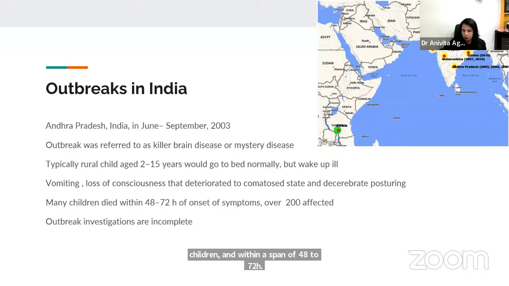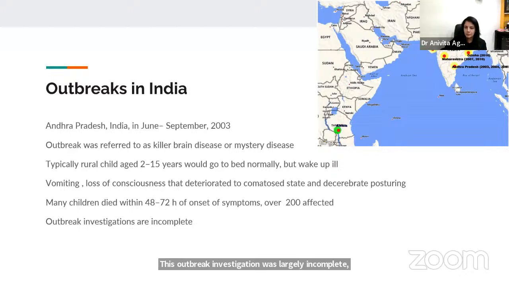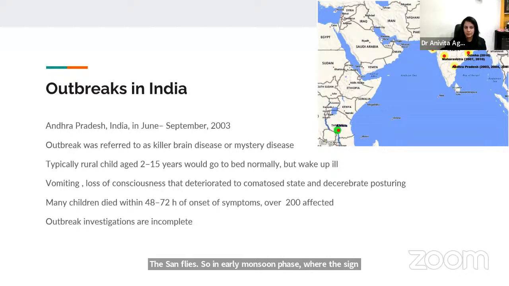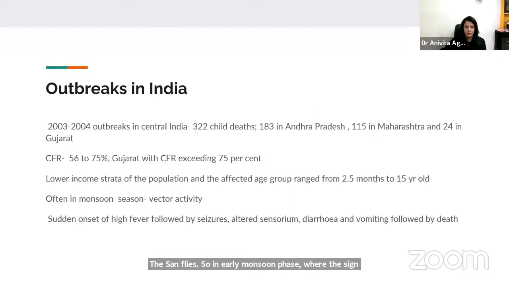This outbreak investigation was largely incomplete, but they were able to establish isolation of Chandipura virus from the serum as well as from the PCR samples to confirm that this was a Chandipura outbreak. However, the evolution of vectors was ongoing, and it was later associated with the sandflies. So in the early monsoon phase, where the sandfly replication is at its peak, is when these outbreaks were noticed to happen. Subsequently, in 2003 to 2004, in the following months, Central India saw various children succumbing to illness.